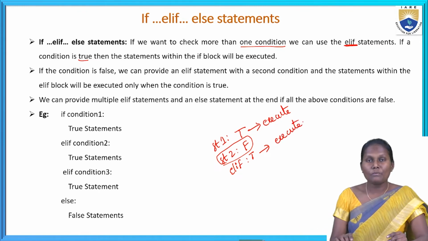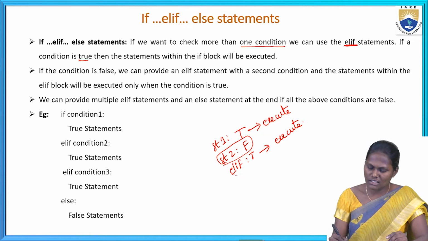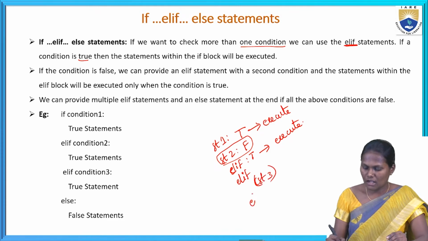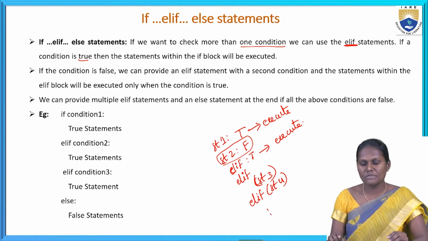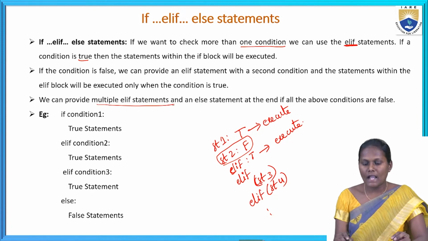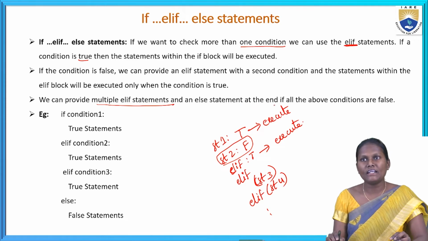So we can provide multiple elif conditions. We can write multiple elif conditions also: statement 3, again elif, statement 4, and so on. We can provide multiple elif statements and an else statement at the end, if all the above conditions are false.